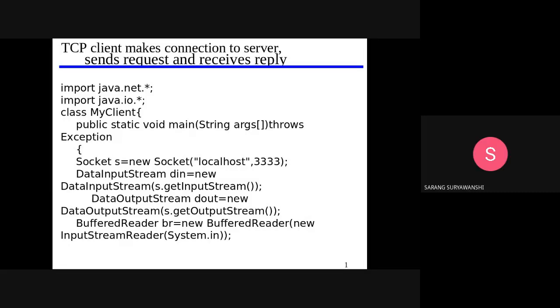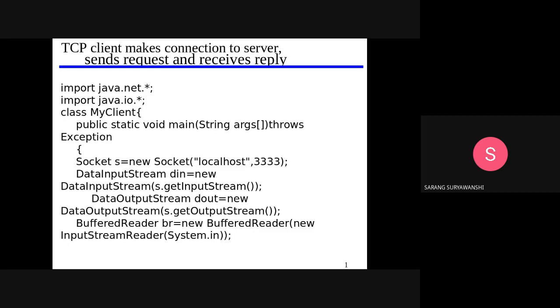Not the client IP address, no. I have already mentioned the IP address equivalent to localhost.